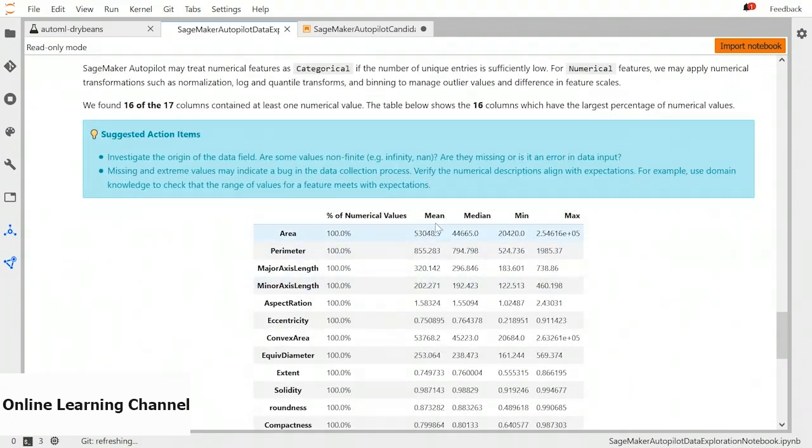Next step is descriptive statistics. We are calculating the mean and median, and we want to know if the values of our numerical columns are outside some specific range. They may indicate a bug in our data collection process or a noisy sample in our data. Again, we can use domain knowledge here.